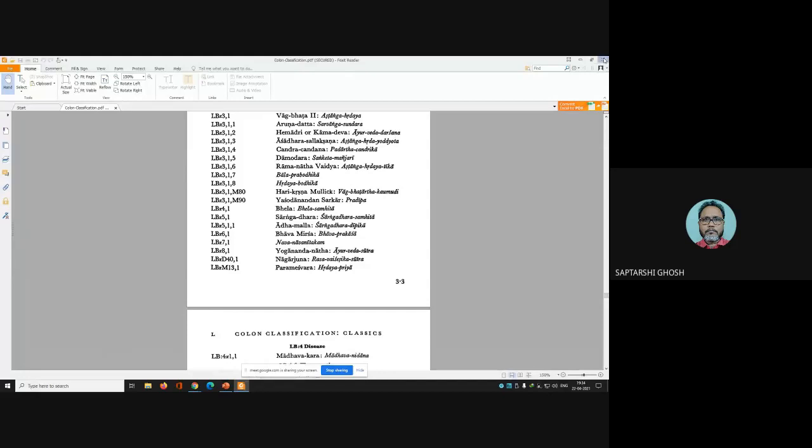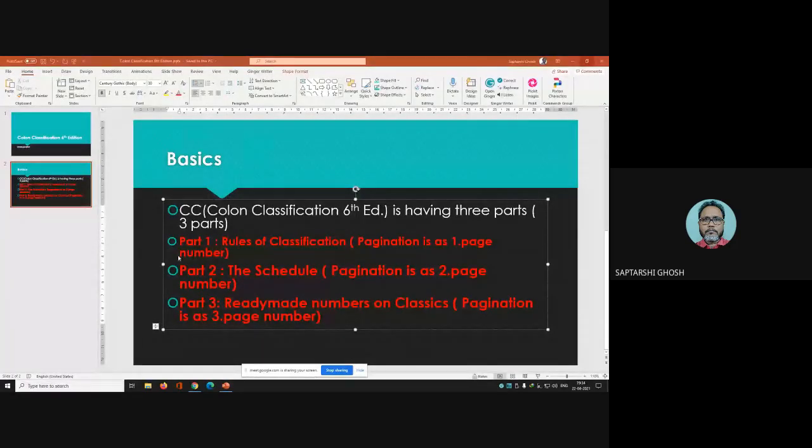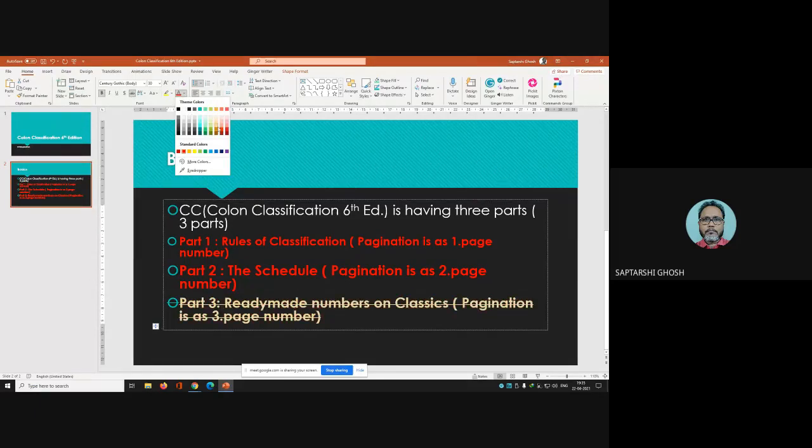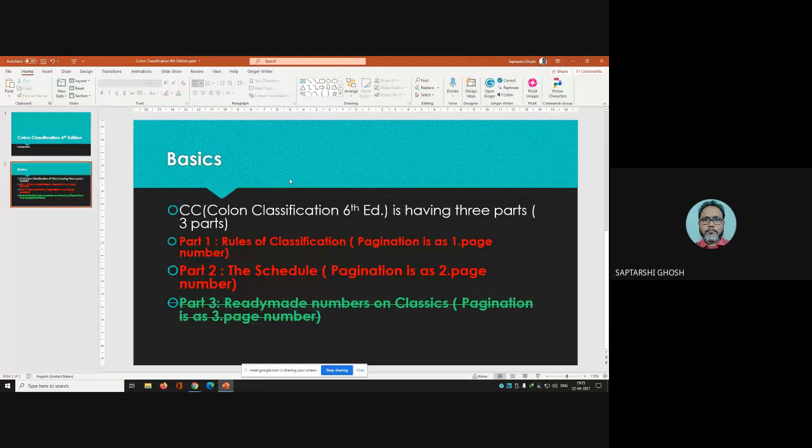I'm closing this one because right now it's not necessary. Now what we need to learn. So now you see I'm doing one very, very important thing. Part 3 is not required for your case in BLIS or MLIS, because these are ready-made numbers, already developed numbers.